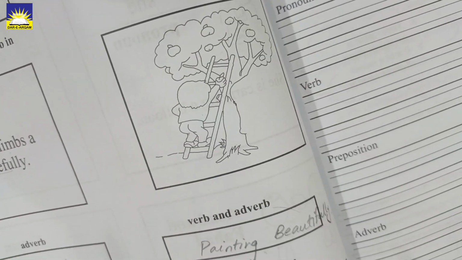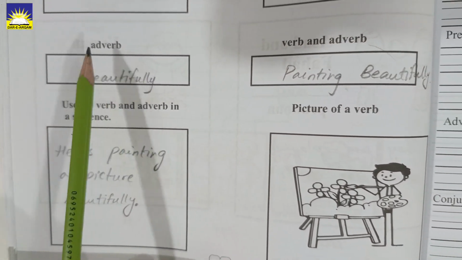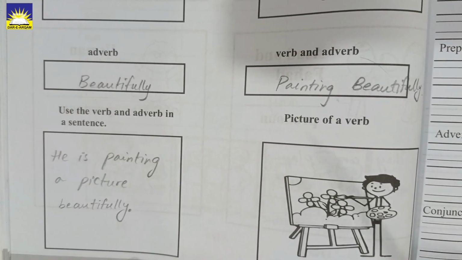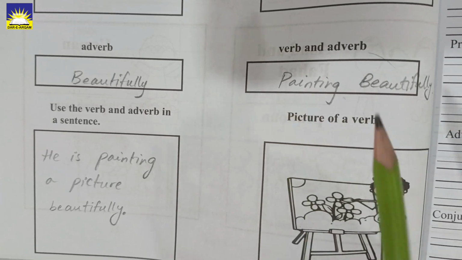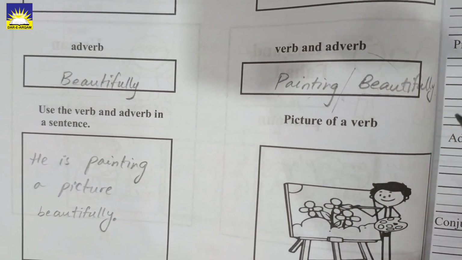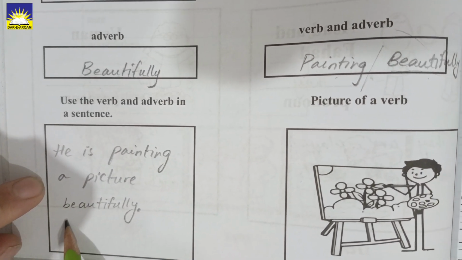Then look at the next box. Here, a boy is drawing a beautiful painting, and then you are going to write beautifully. Beautifully, how is something being done, how the boy is drawing, beautifully. So you are going to write the verb and adverb here. So painting is the action word, what he is doing, and how he is painting, beautifully. Beautifully is an adverb. Now you are going to make a sentence here in this box.